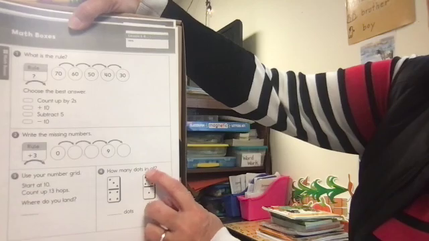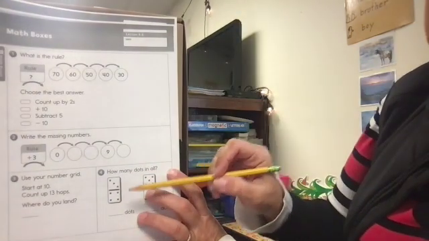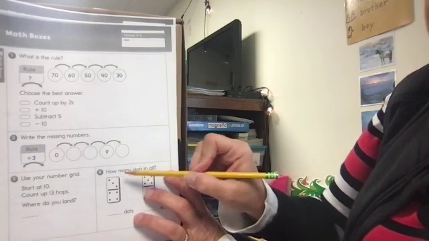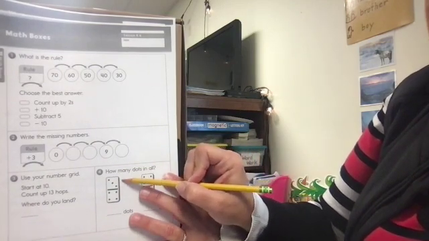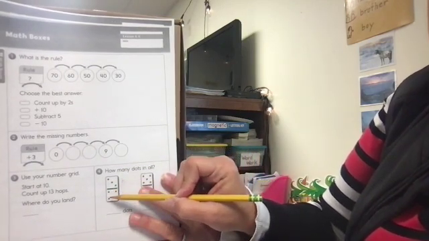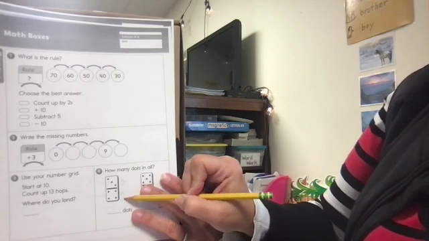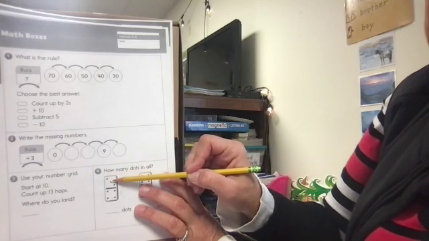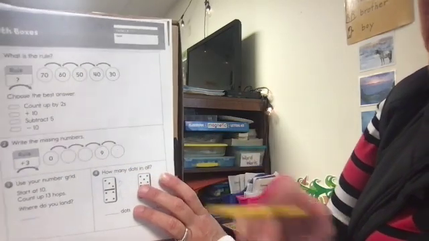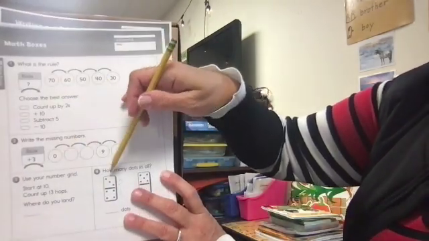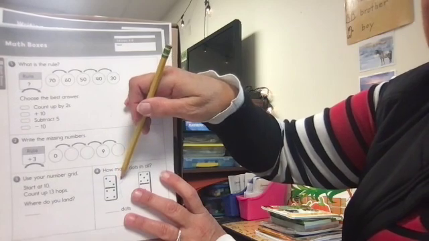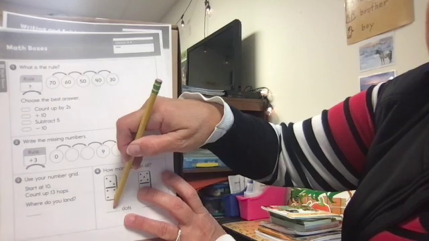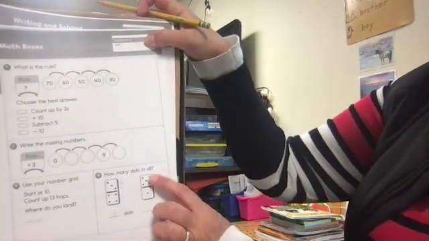How many dots are in all? All right, on this one, you're just going to count all of the dots. We have 1, 2, 3 up here, and I have 1, 2, 3, 4 down here. But I want to know how many dots in all, so I'm going to count both of them. 1, 2, 3. Well, I don't even have to do that. I can just start at 3, and then I can count on. So I have 3 up here, 4, 5, 6, 7. I have 7 dots. All right, you try to do this one over here.